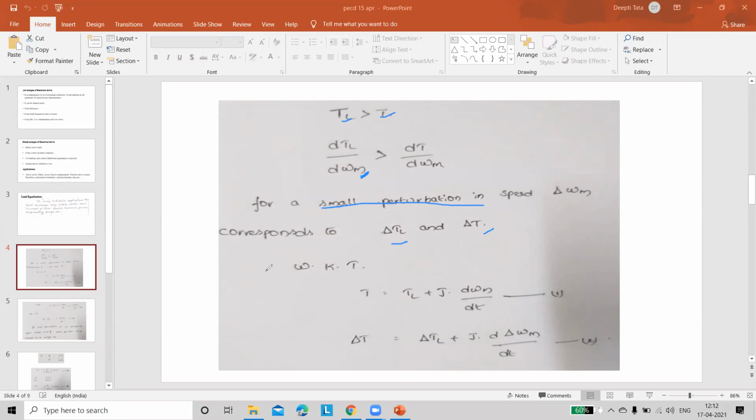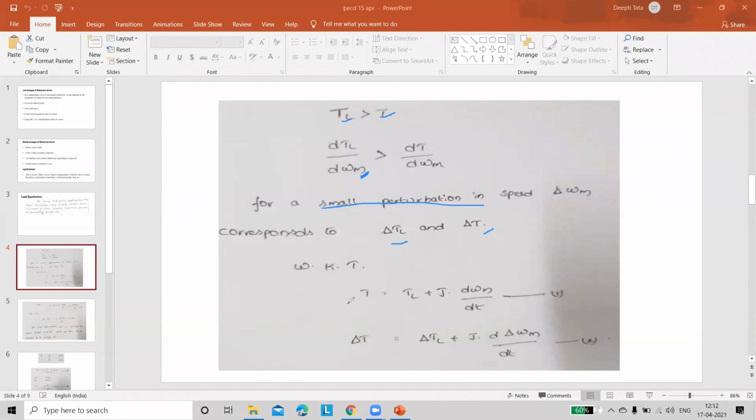Right? From the initial topic, that is the load torque expression, you know that torque T is given by TL, that is load torque, plus J into dω_m by dt. We are assuming this is equation number 1. Note it down carefully. After completing the derivation, if you have any doubt, you can ask me. I will clarify all the doubts raised by you.